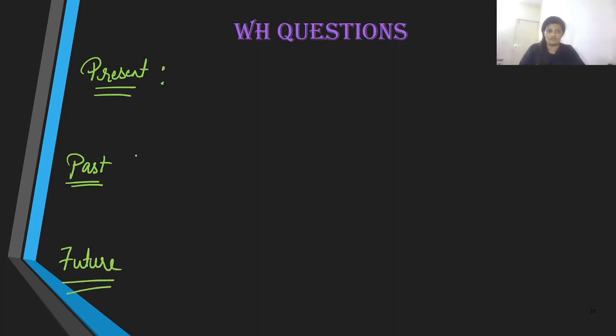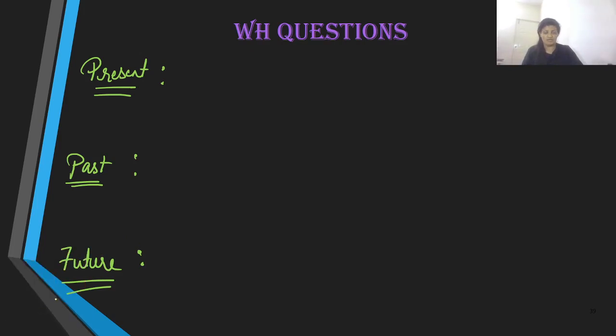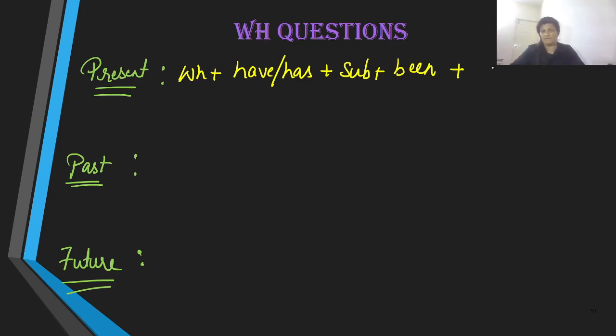Well, we are going to begin with WH words over here. Soon after, what are the auxiliaries that we are going to use in present tense? Well, of course, have and has, and soon after that we have subject, and after subject we have been,